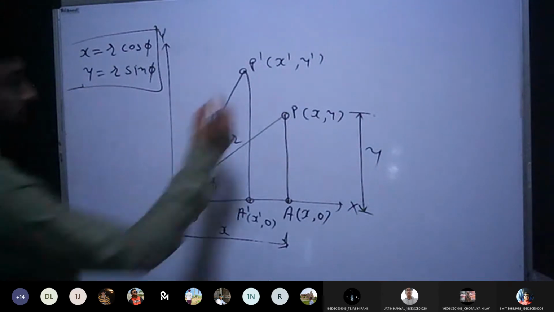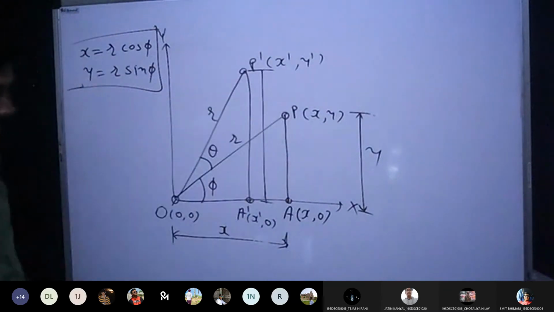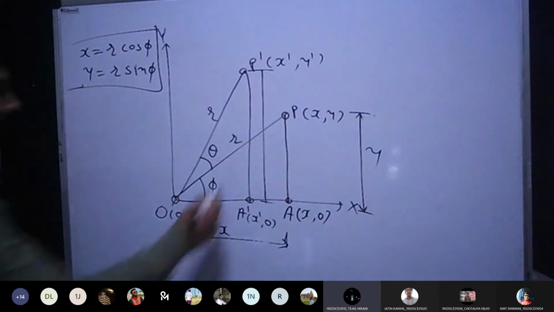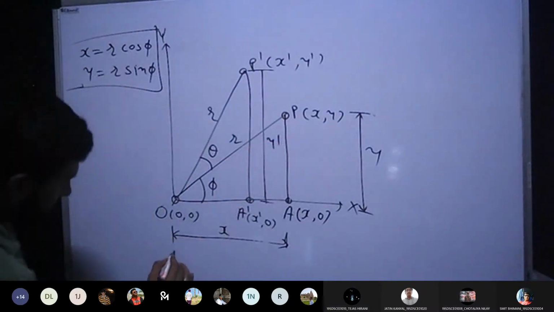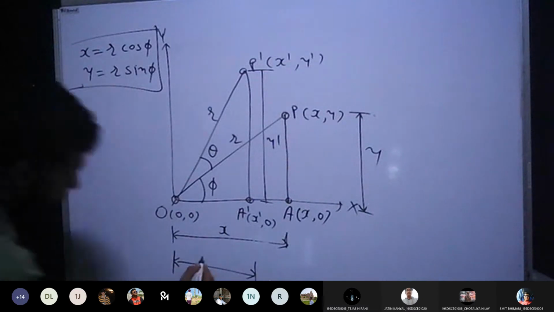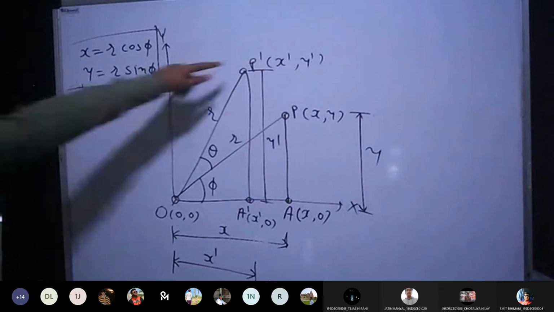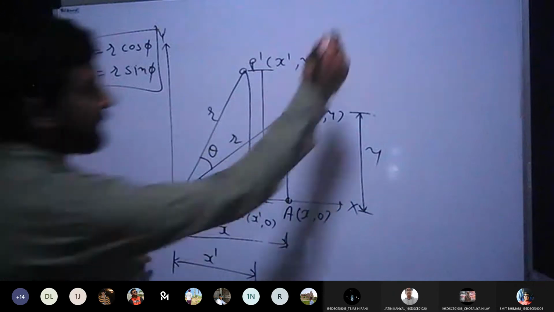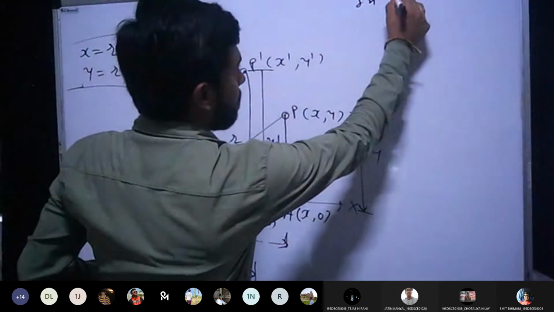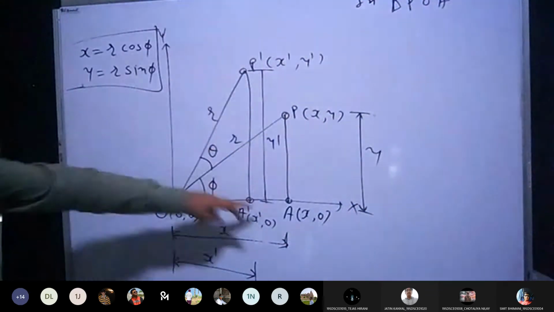Yeah. So now again let's find the length of this line P dash A dash. What will be the length of P dash A dash? Correct. Y dash. Similarly, what about this? X dash. Correct. X dash. And now we have a bigger triangle. Triangle P dash A dash O dash. Let's say I am talking about triangle P dash A dash O dash.